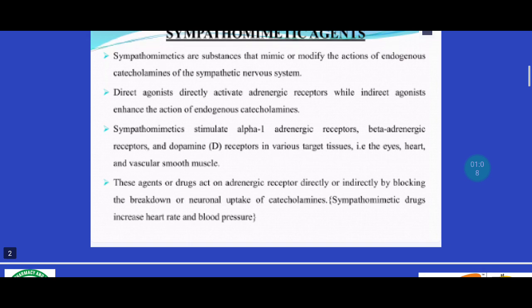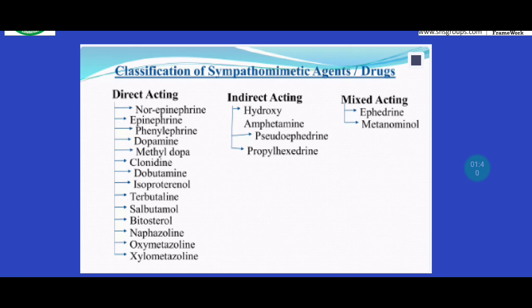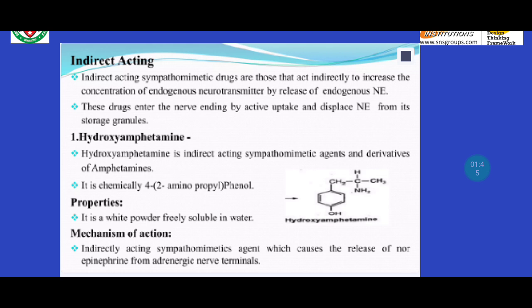Here I had missed a point: a sympathomimetic agent stimulates alpha adrenergic receptors, beta adrenergic receptors and dopamine receptors in various target tissues, that is the heart, eyes and vascular smooth muscles. The agent acts on the adrenergic receptor directly or indirectly by blocking the breakdown or neuronal uptake of catecholamine. Sympathomimetic drugs increase heart rate and blood pressure. Already we have seen the classification of sympathomimetic agents. Now we are going to see briefly about the indirect acting sympathomimetic agents.